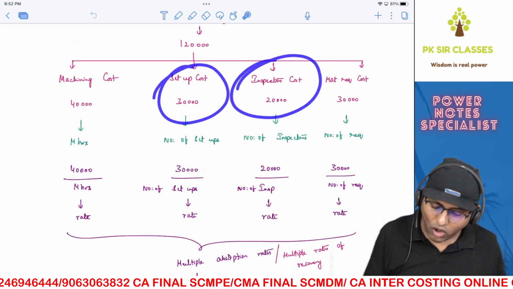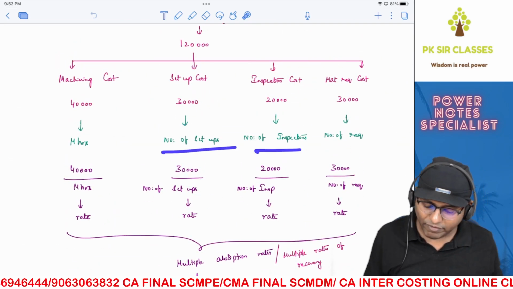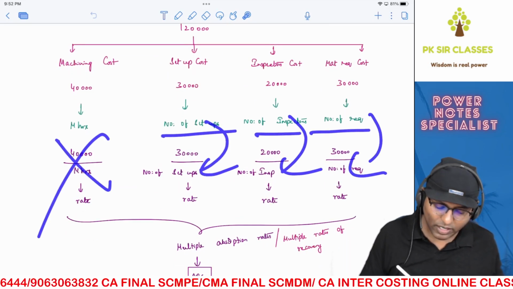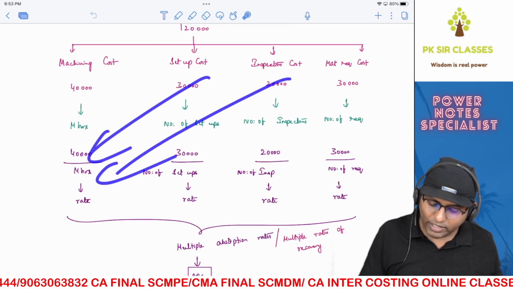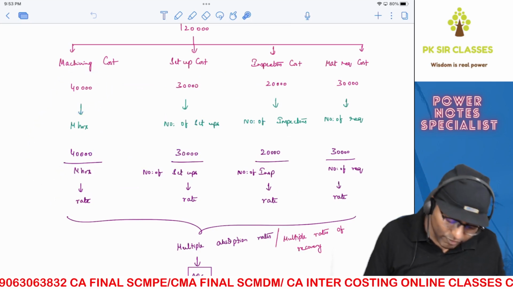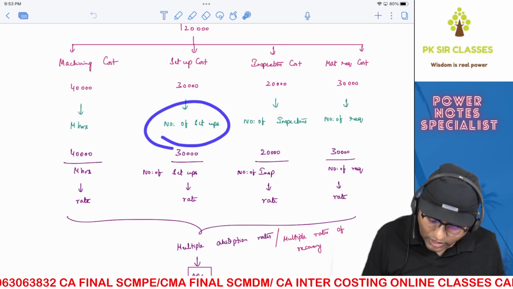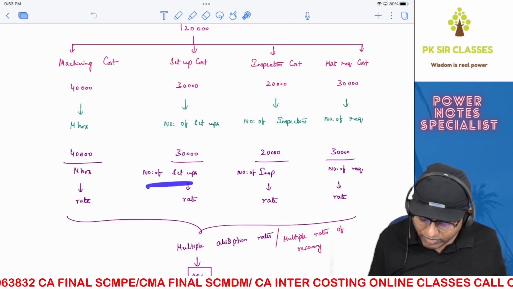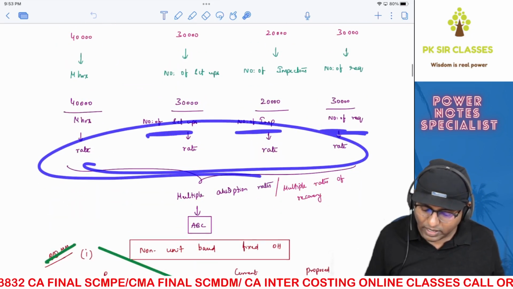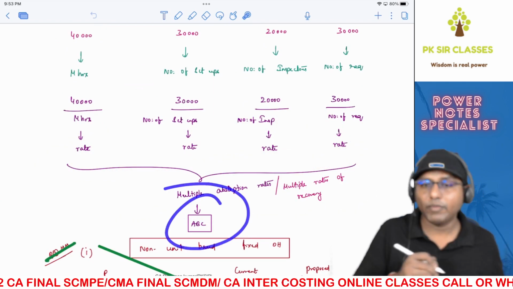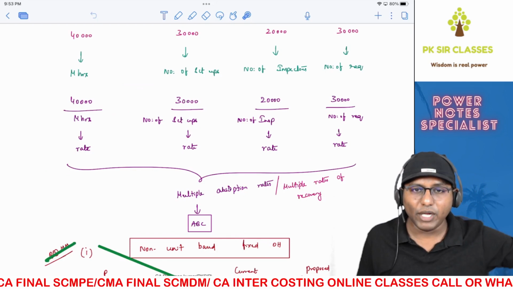Remaining cost of overheads are influenced by different factors. Then they should be divided by those respective factors, not Mishnas. Because these are not getting influenced by Mishnas. Only this 40,000 portion is influenced by Mishnas. Therefore, divide it with Mishnas. These three are not influenced by Mishnas. They are influenced by different factors. So, divide them with respective factors. Thereby, you'll get multiple overhead absorption rates or multiple rates of recovery. That is nothing but we call it as activity-based cost.